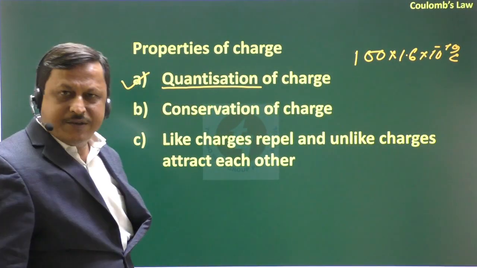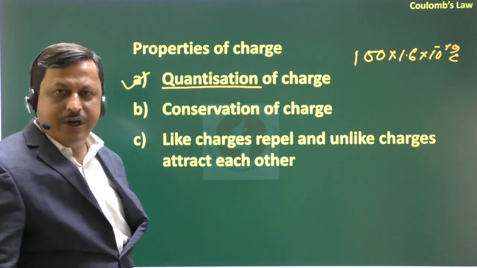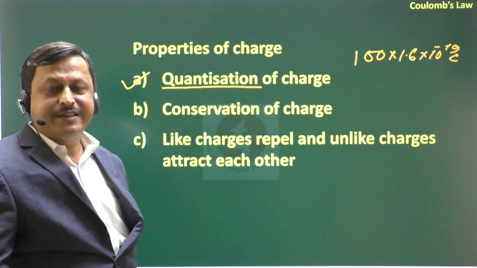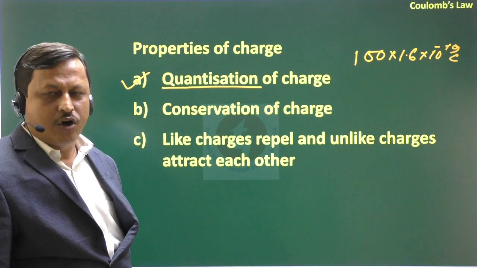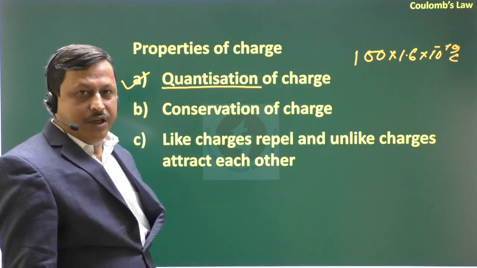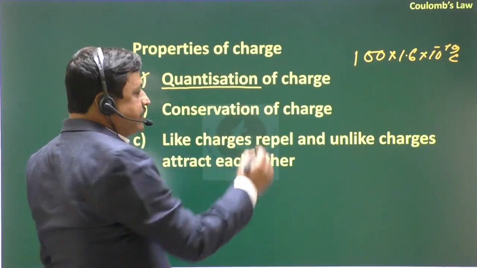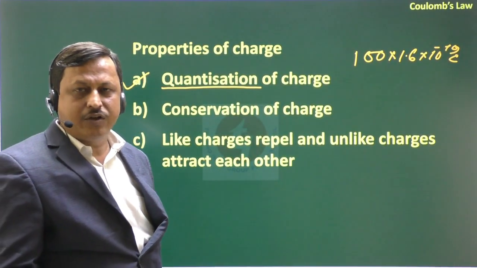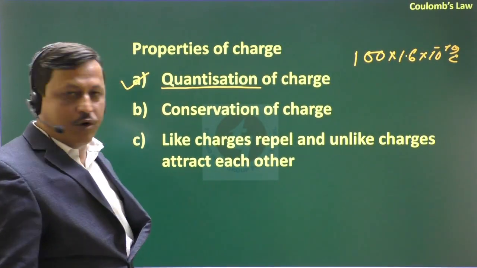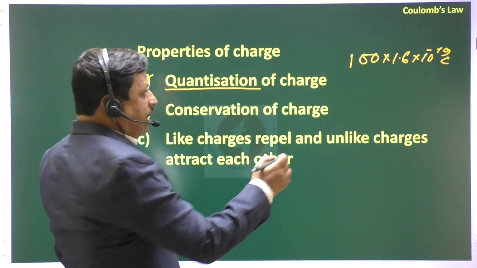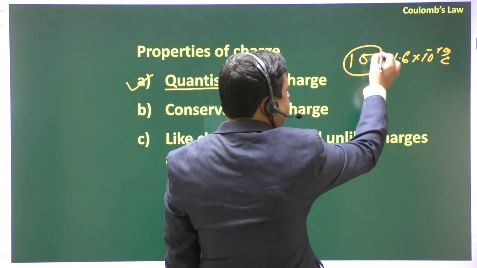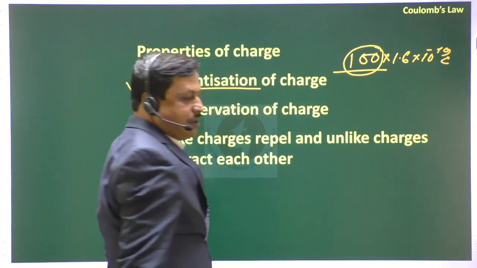But is it possible that a body gains say 2.5 electrons? Not possible. That means the number of electrons lost or gained by the body is obviously an integer.